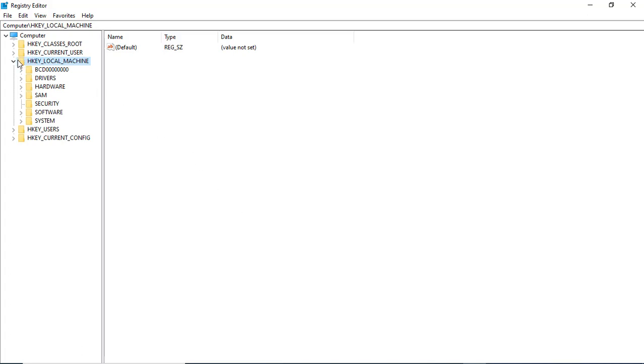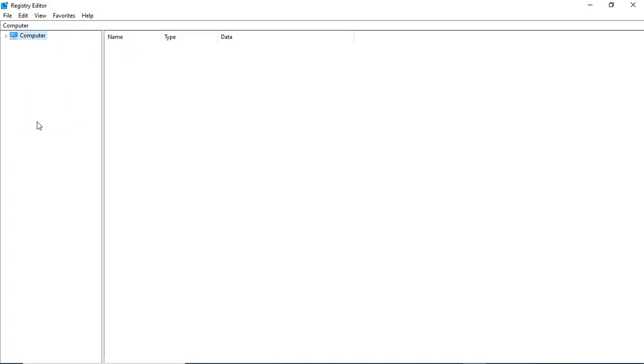containing some folders. You look at it, you see a folder labeled HKEY_LOCAL_MACHINE. Then there is a drop down there, you click on it. Come down, you will see another folder labeled System.